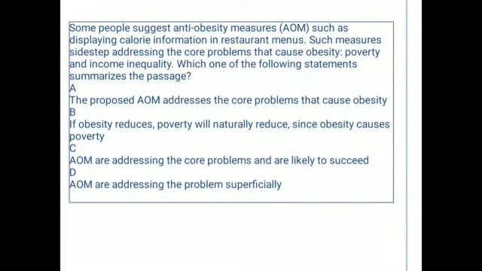Next coming to the next question, some people suggest anti-obesity measures AOM such as displaying calorie information in restaurant menus. Such measures sidestep addressing the core problems that cause obesity, poverty and income inequality. Which one of the following statements summarizes the passage? So here the problems mentioned are obesity, poverty and income inequality.